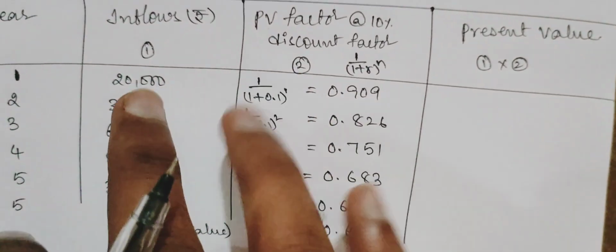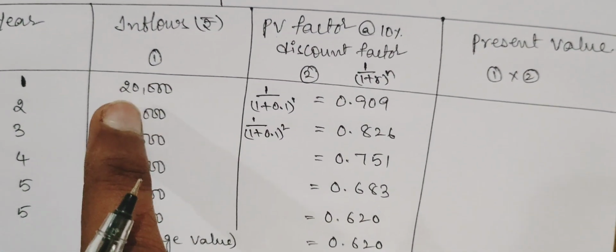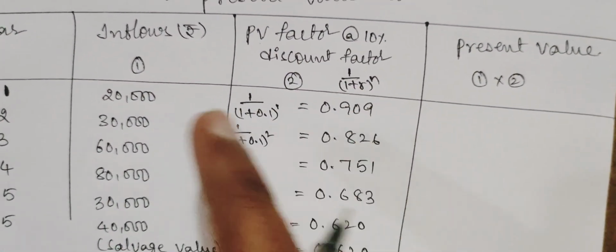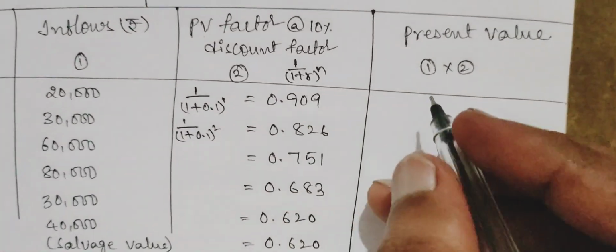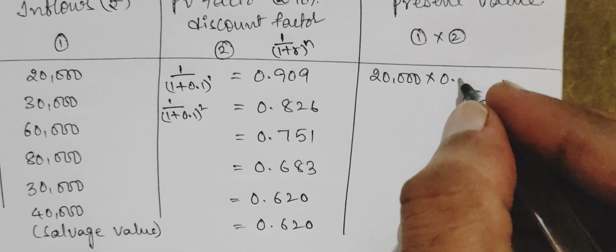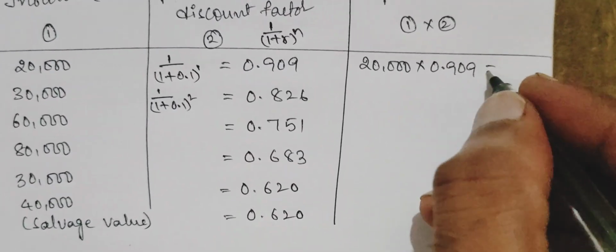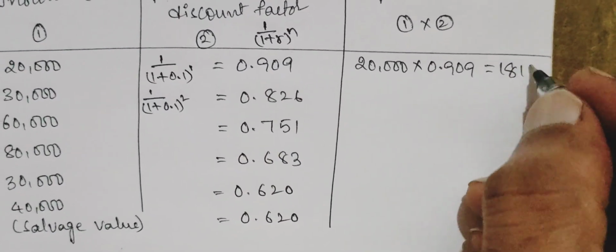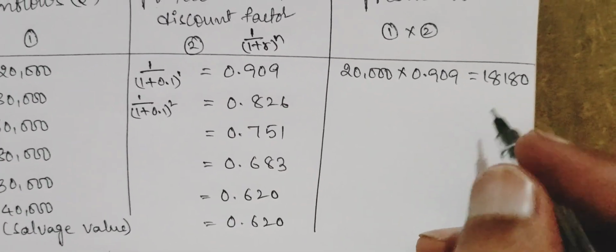Now we will multiply the cash inflows and the present value factors. 20,000 into 0.909 comes to 18,180.